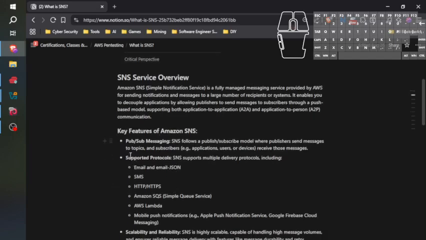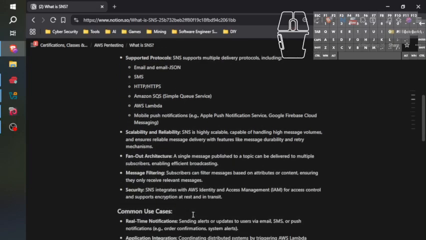So here are some key features. Pub-sub messaging: SNS follows a publish-subscribe model where publishers send messages to topics. Topics are basically threads. And subscribers, applications, users, or devices, are the subscribers. So an application could subscribe to an SNS topic, or a user or a device could subscribe to an SNS topic to receive the messages from the publisher. The supported protocols are as follows: email and email-JSON, SMS, HTTPS, Amazon SQS, AWS Lambda, and mobile push notifications.